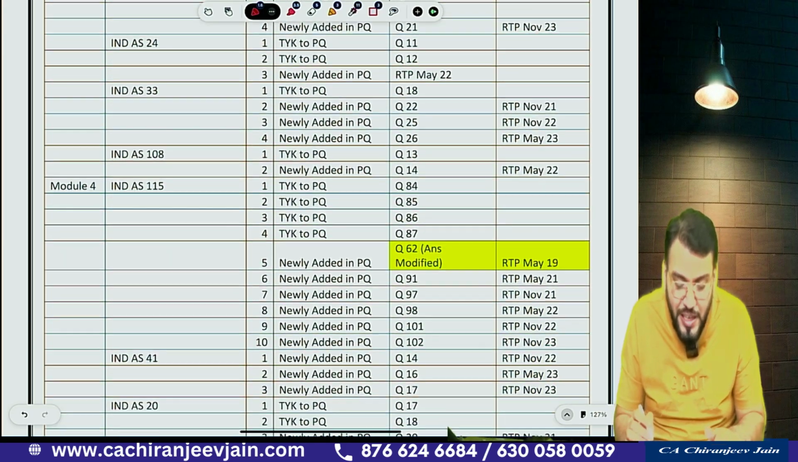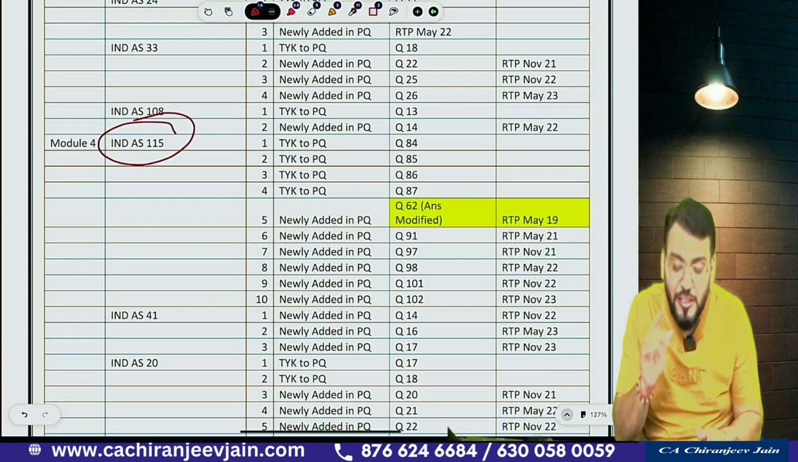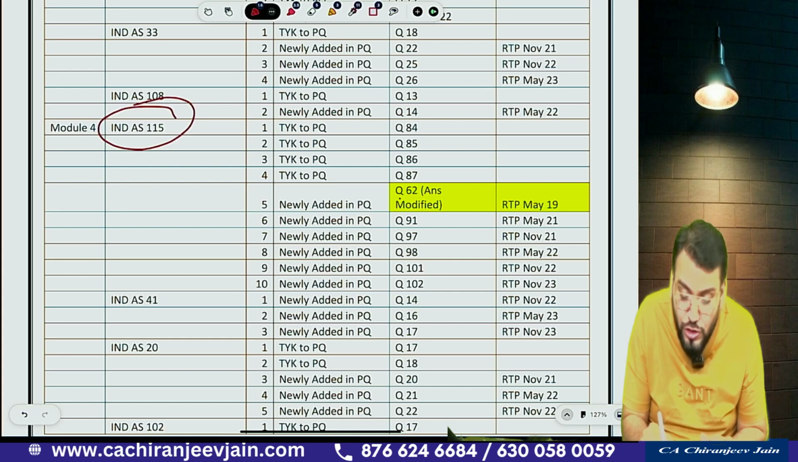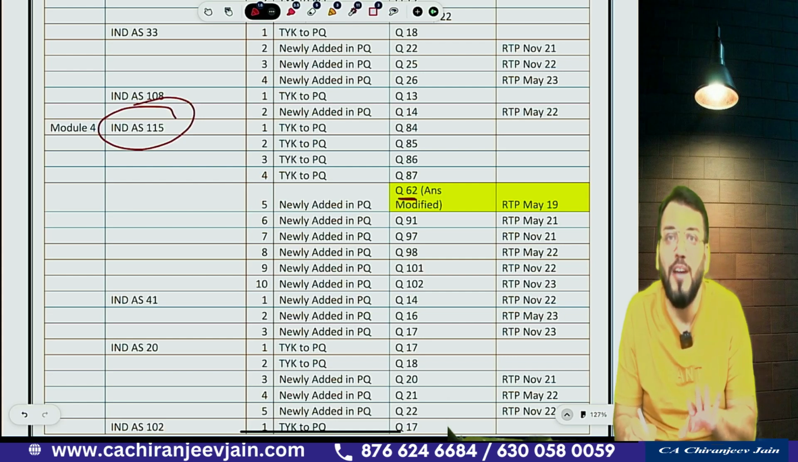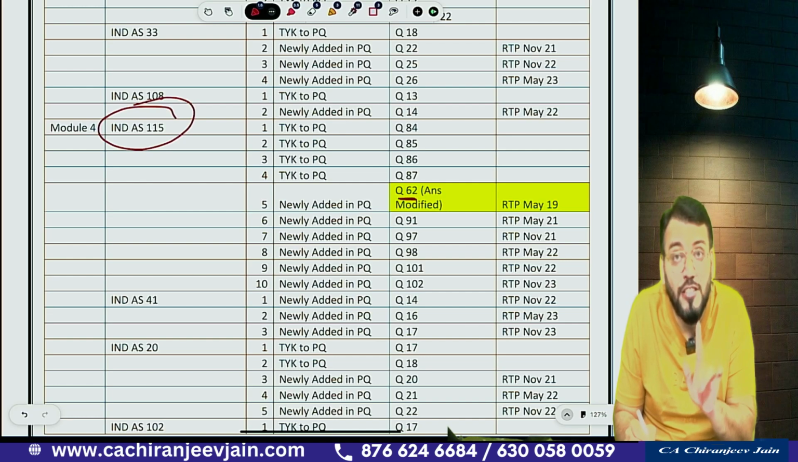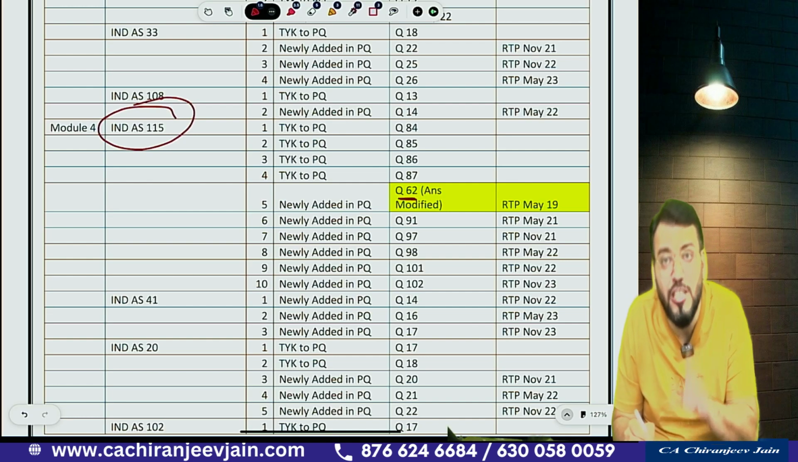One more change is there. In Ind AS 105, there is one question, question number 62, which has been modified. Means it has not been deleted. The question is also modified. The solution is also modified.